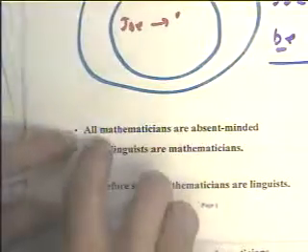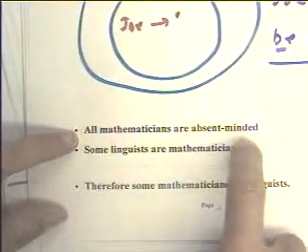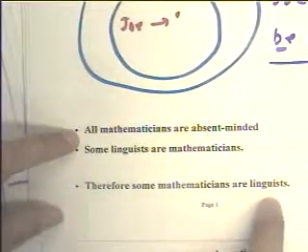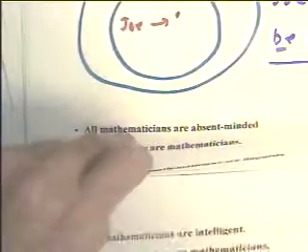This argument says all mathematicians are absent-minded. Some linguists are mathematicians. Therefore, some mathematicians are linguists. Maybe that sounds logical, and maybe it doesn't, but that doesn't necessarily have anything to do with whether it's true or not. So let's just see how this one works out.